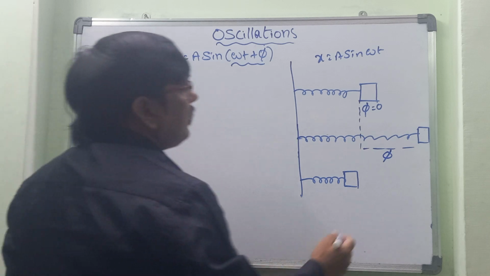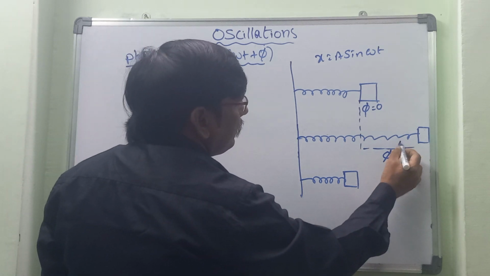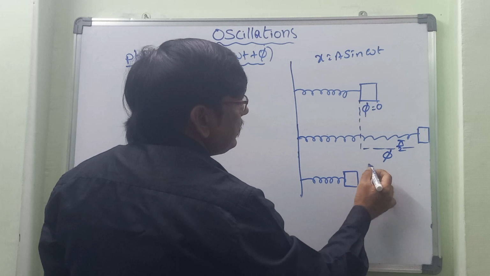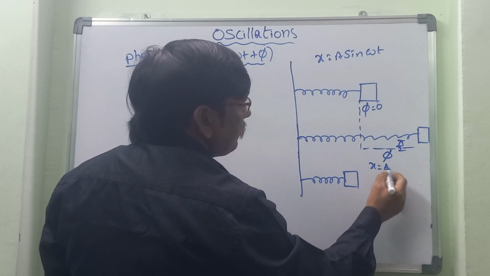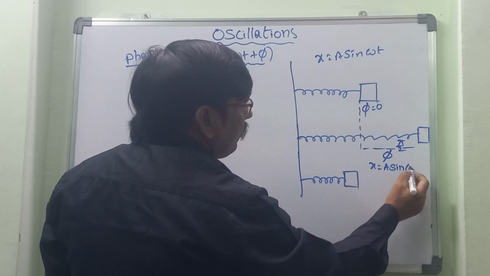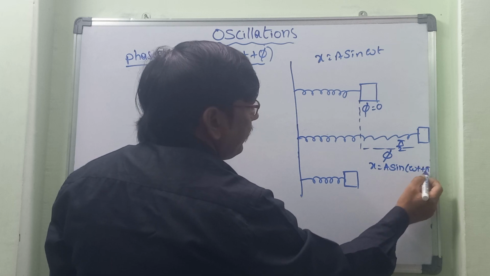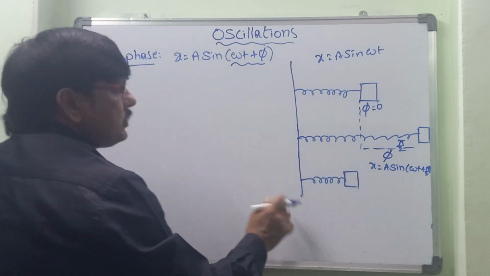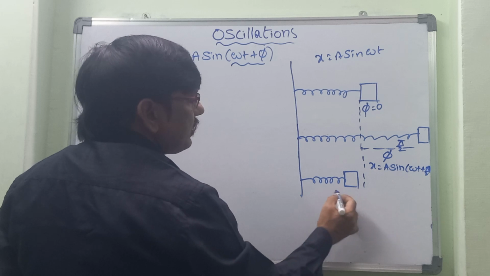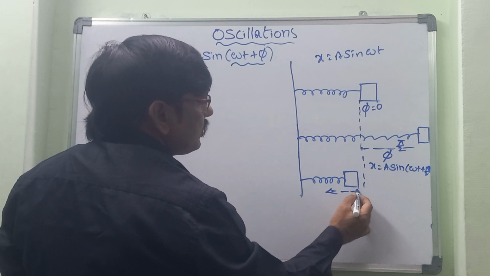In such a case, what we can take is phi equal to pi by 2. The equation then turns out like this: x is equal to a sin(omega t plus pi by 2). So again, afterwards, the base of this one is again making some distance towards this side.